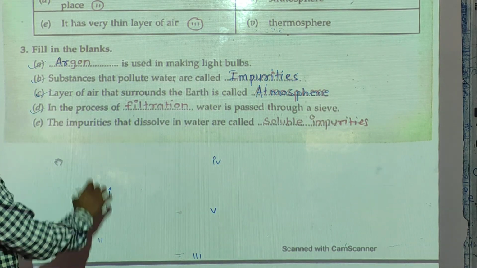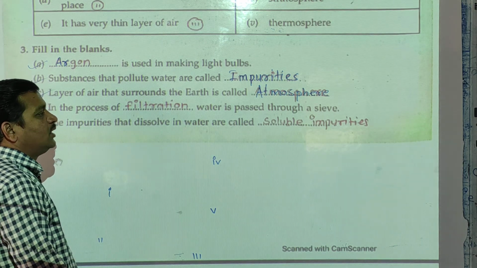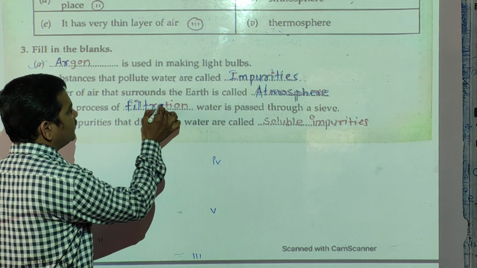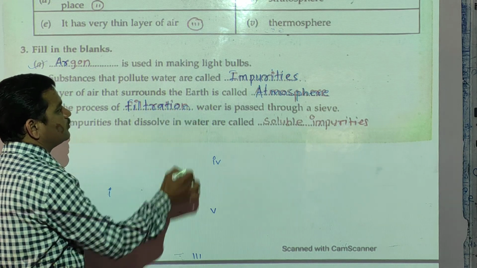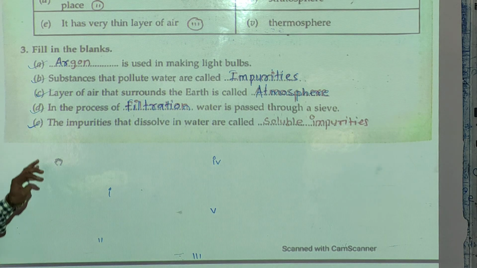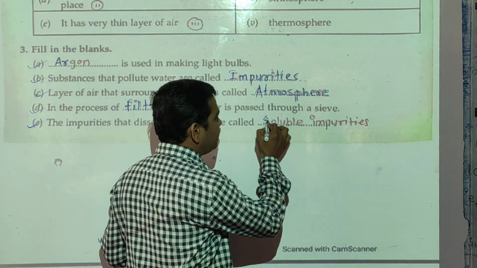And then, in the process of dash, water is passed through a sieve. That is filtration. Filtration process. And then next, the impurities that dissolve in water are called soluble impurities.